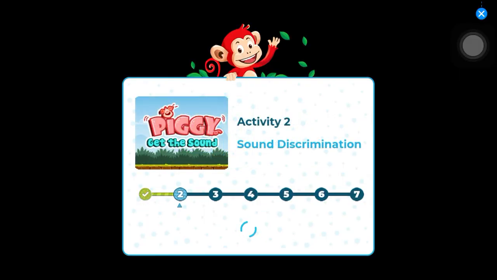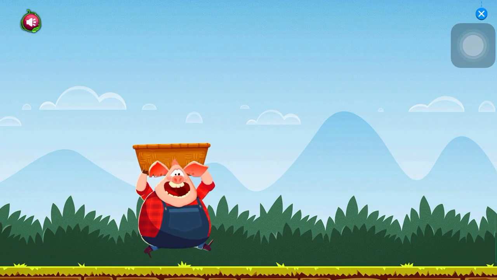Activity 2. Sound discrimination. Move the pig to get the sound.